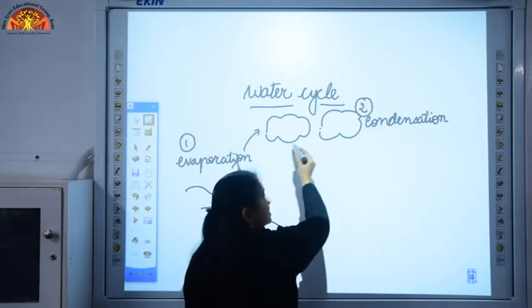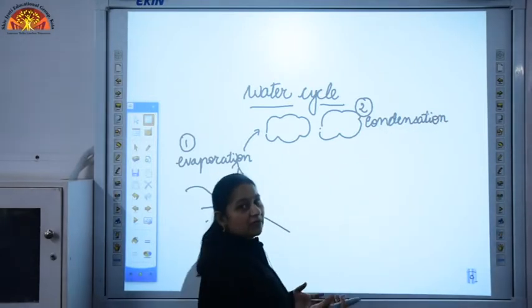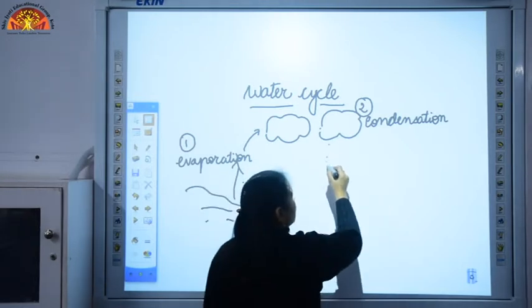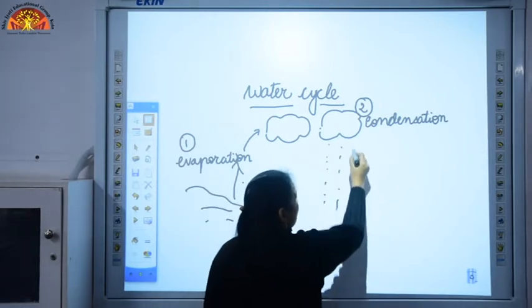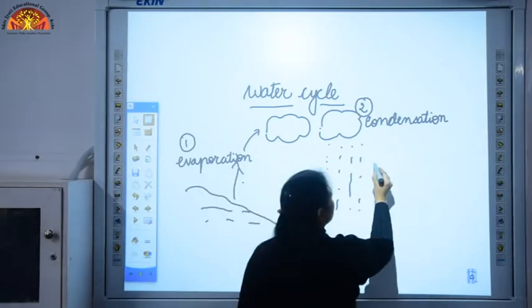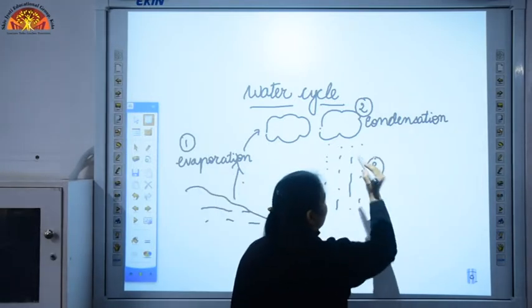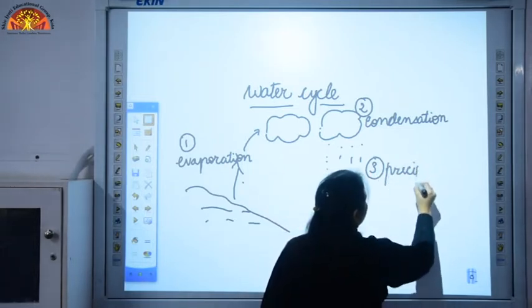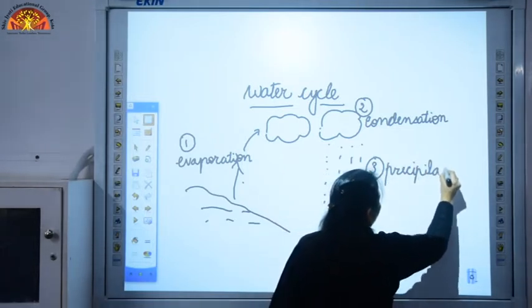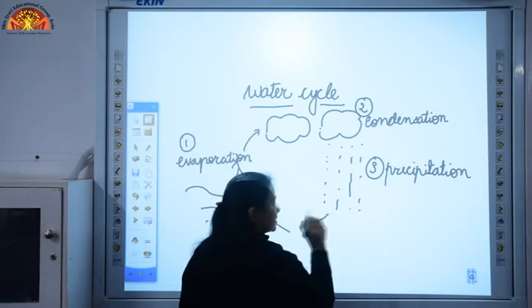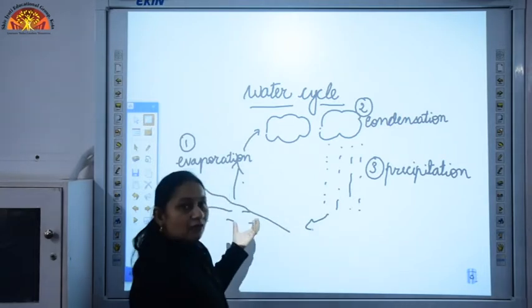And when these clouds become too heavy with the water that they are carrying, the water comes down in the form of rain, and this is the third process, third activity that is taking place, that is precipitation. And again the water is collected back in the water bodies.